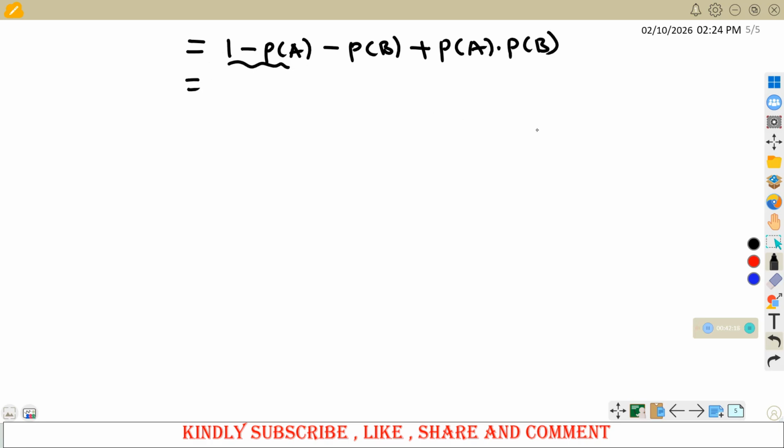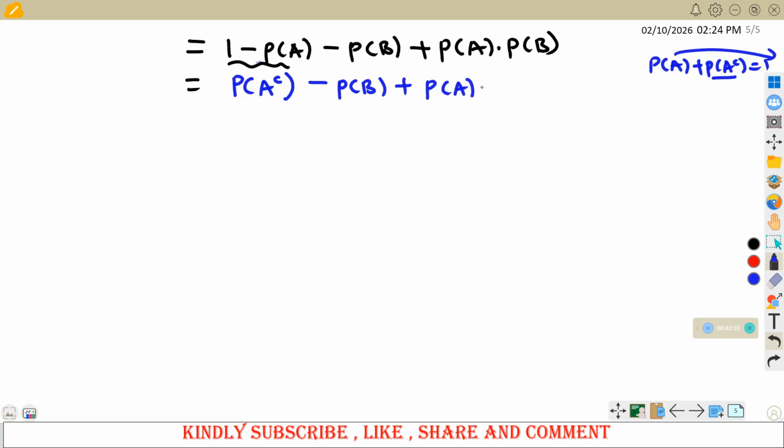If you look at this, 1 minus probability of A, this is probability of A complement. Because we know that probability of A plus probability of A complement is same as 1. So if you have 1 minus probability of A, when you take this one to the other side, then you remain with probability of A complement. So here I'm remaining with minus probability of B plus probability of A times probability of B. Now I want us to rearrange this such that we make it a bit easier. I want us to begin with plus probability of A times probability of B, then minus probability of B.